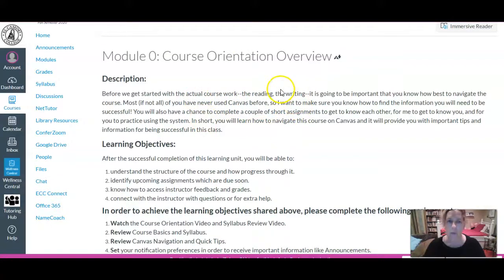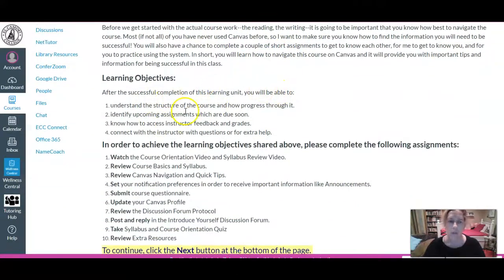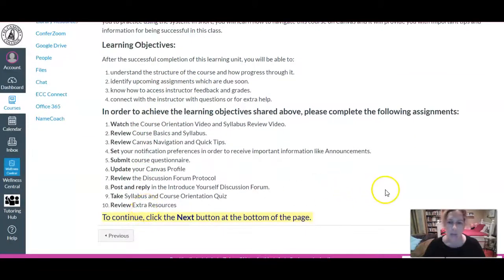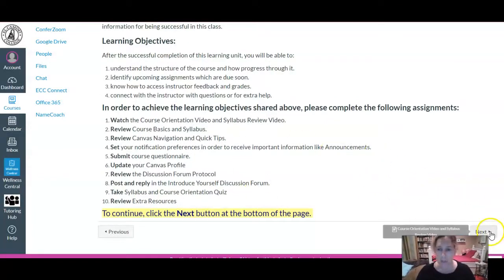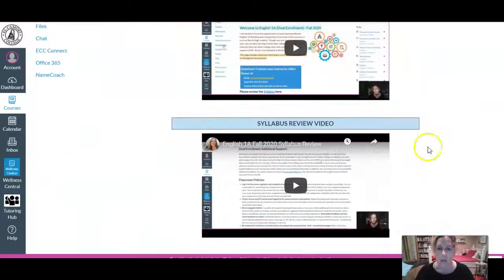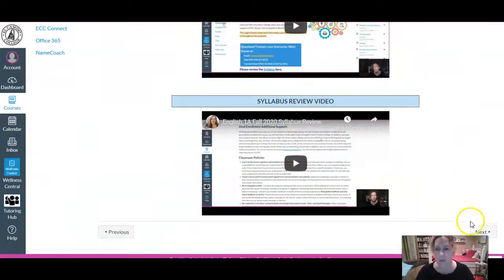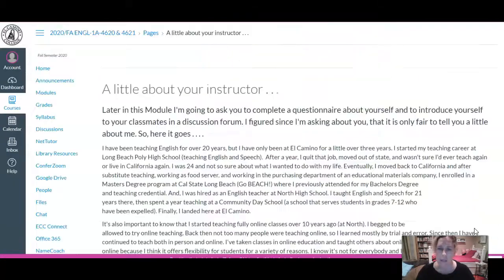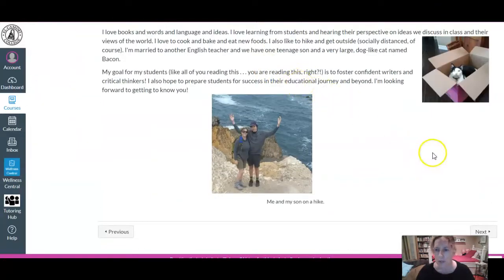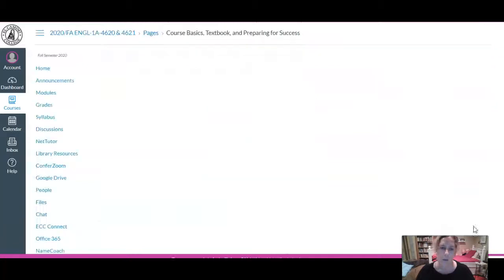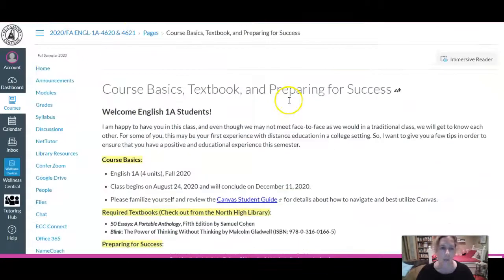and this will take you to the overview for Module 0, which tells you what the goals are here, what you're going to be doing, your tasks, and so forth. When you're finished with this page, once you view this page, you'll click the Next button. And that's typically the way you're going to be moving through the course. There's another video here for the syllabus. You'll go through the pages by clicking Next, and you'll find that there is some reading to do. This is your information about me, and so forth. So these are pages for you to read. Eventually, you will get to some tasks to complete.